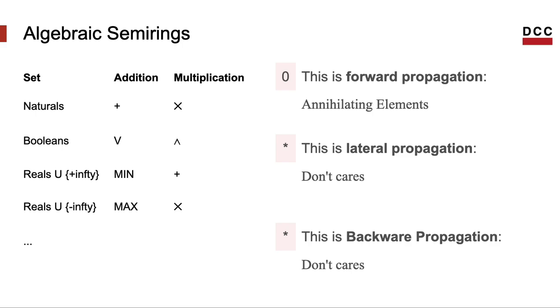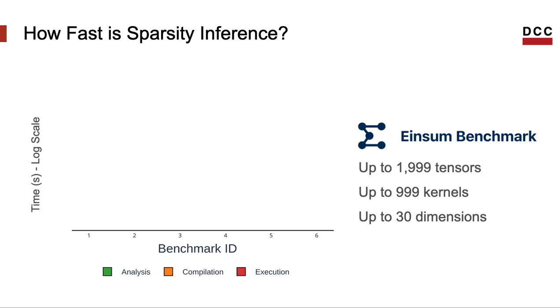We have these lateral and backward propagations in operations that we can group into semirings. A semiring is an algebraic object formed by a set and two operations. One of these operations is similar to addition and the other is similar to multiplication. There are many semirings. In our case, the one that's most important is formed by addition and multiplication, but there are others. Something important to say is that we can infer sparsity very fast. That's asymptotically faster than running the computational graph. Let me show you some results.